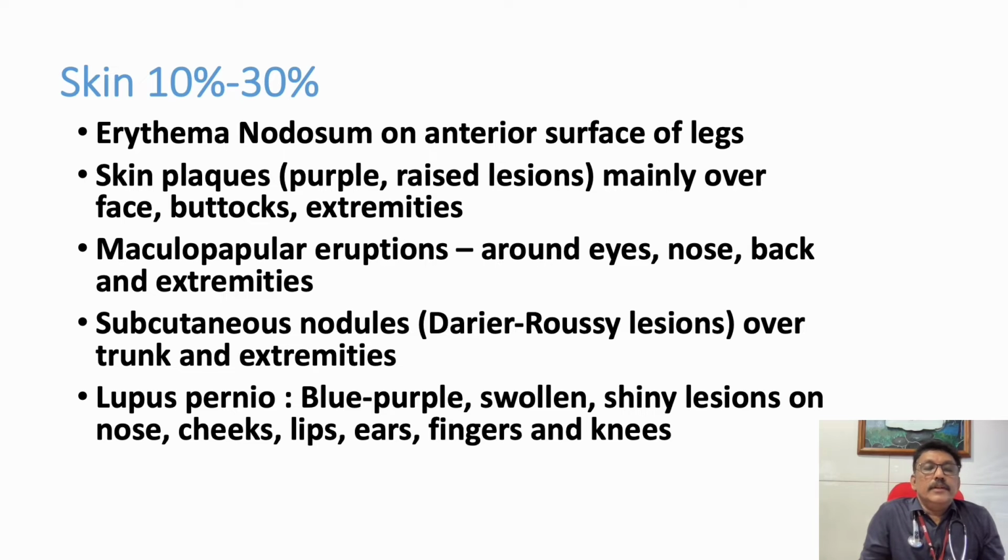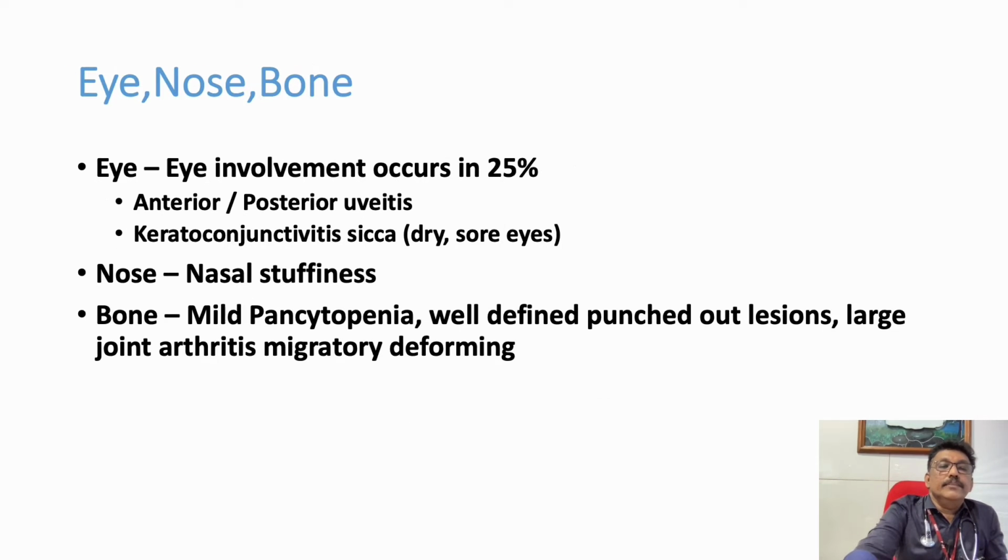Around 30% of patients can have skin changes. Erythema nodosum, especially on the legs. Skin plaques, maculopapular eruptions, subcutaneous nodules, which are called Darier-Roussy lesions. Lupus pernio. So many skin lesions can be seen in patients with sarcoidosis. Whereas in tuberculosis, you can sometimes get erythema nodosum and some other clinical findings, but here there are a lot of skin lesions, in up to 30% of the patients.